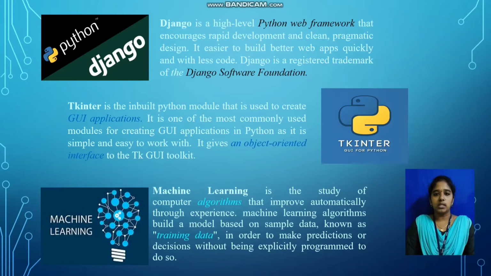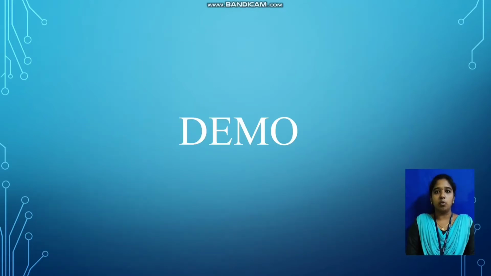Then the fourth one is Tkinter. It is a Python module which is used to create a graphical user interface, and I have used this for the chatbot. And the last one is machine learning. Machine learning is used to predict by using algorithms such as K-neighbors and random forest classifiers. Now let's see the demo.